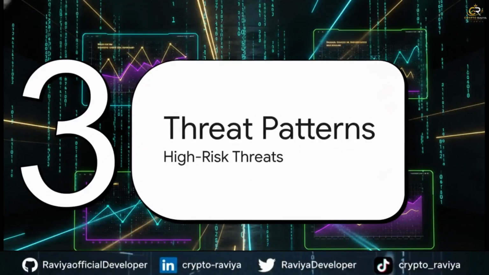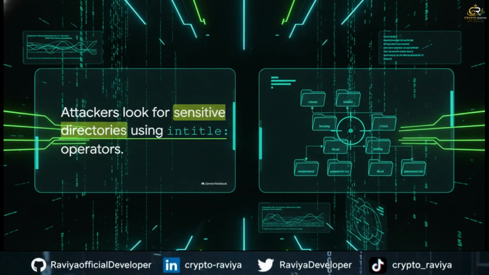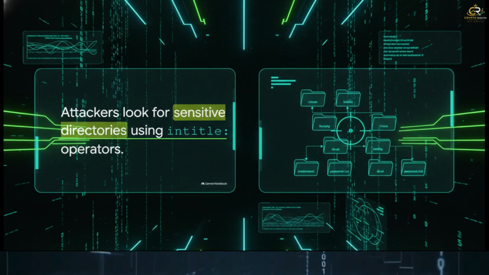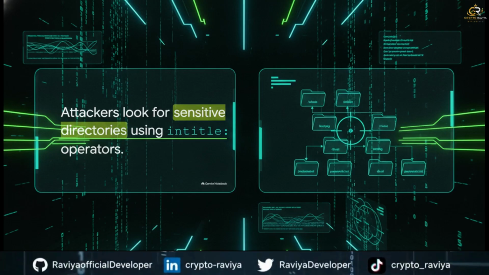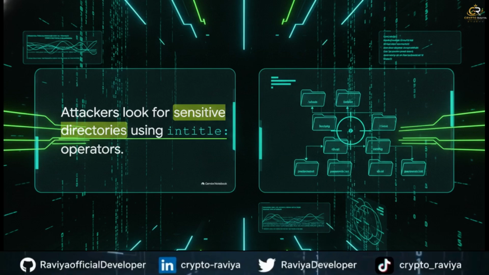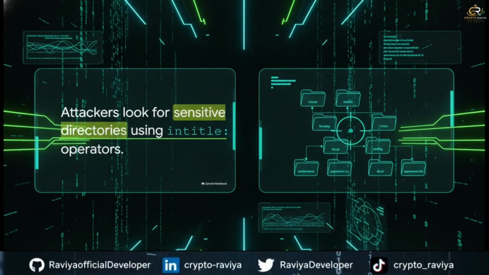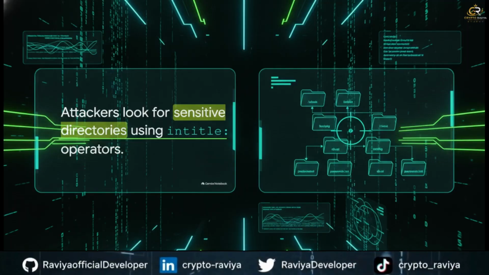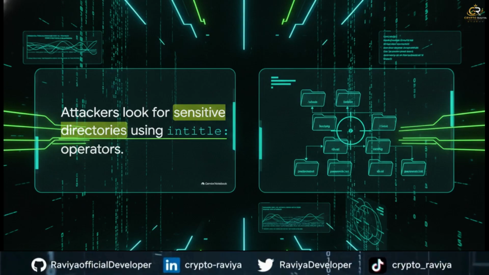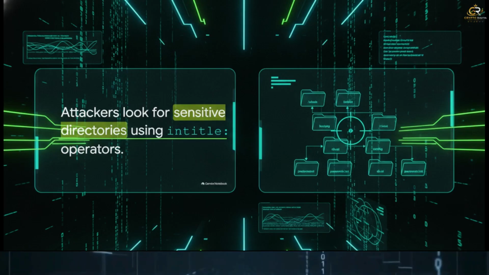Section 3. High-risk threat patterns. So let's look at what happens when you chain those structural and logical operators together into real-world threat vectors. Take this one, directory listing exposure. By searching for intitle: index of / combined with keywords like backup or config, an attacker forces the search engine to reveal open web directories. We're talking about raw file hierarchies on Apache or Nginx servers that admins have accidentally left completely unprotected. No index.html file to be found.